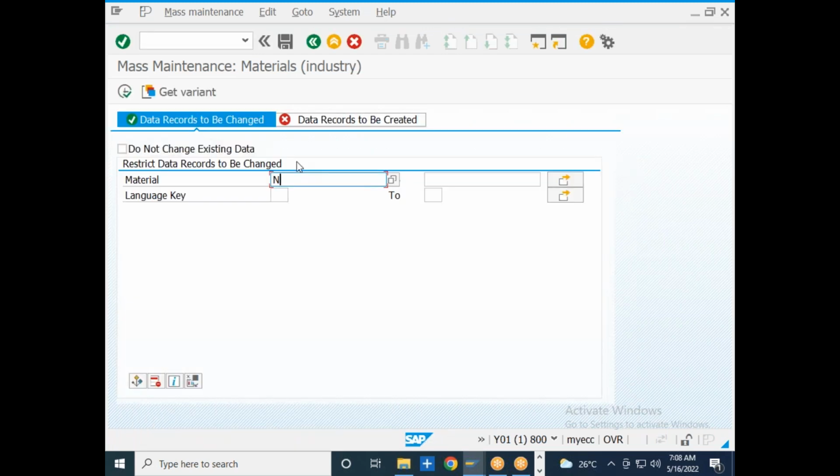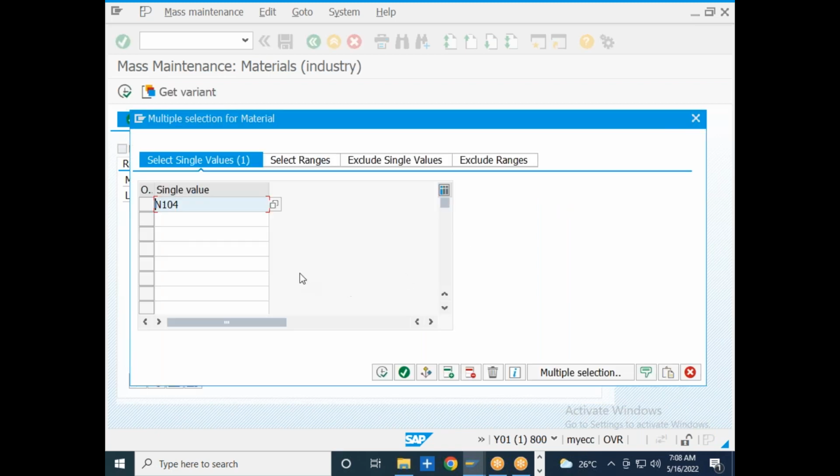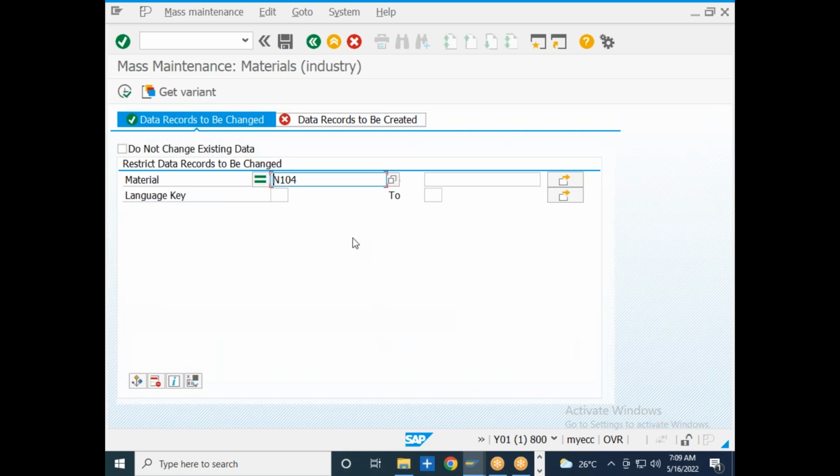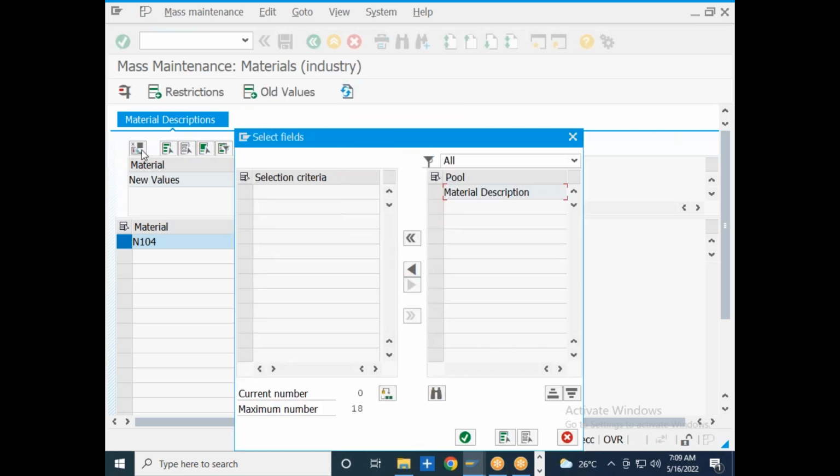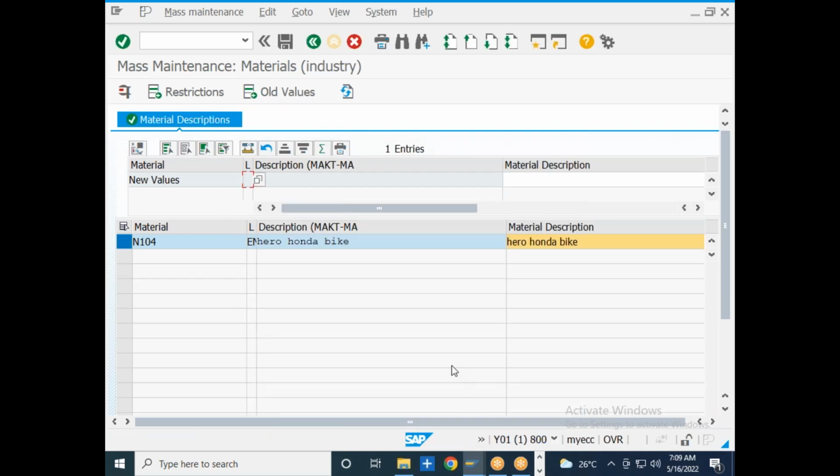The material for which I want to make the change is N104. You can select thousands of materials here for which you want to make changes, but I am selecting only one material. I will go to the execute button. See, the material description is presently Hero Honda bike. I will select this particular description, pull it to the left side, and click on OK.